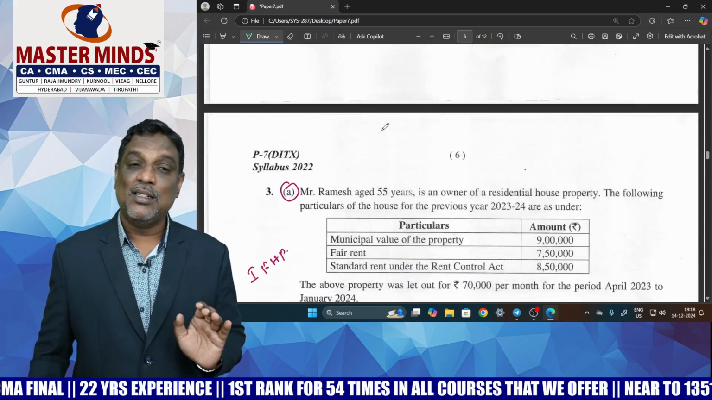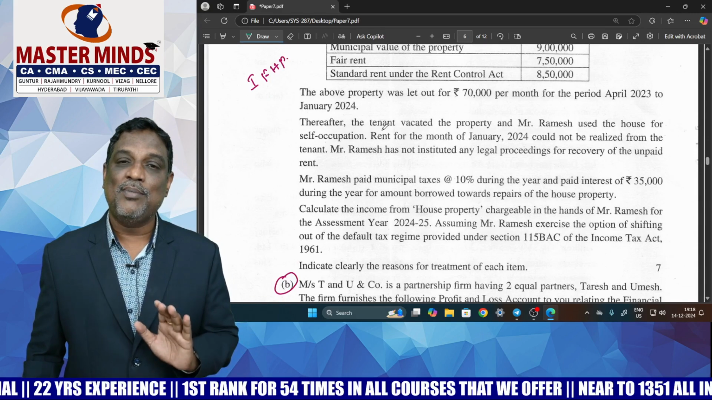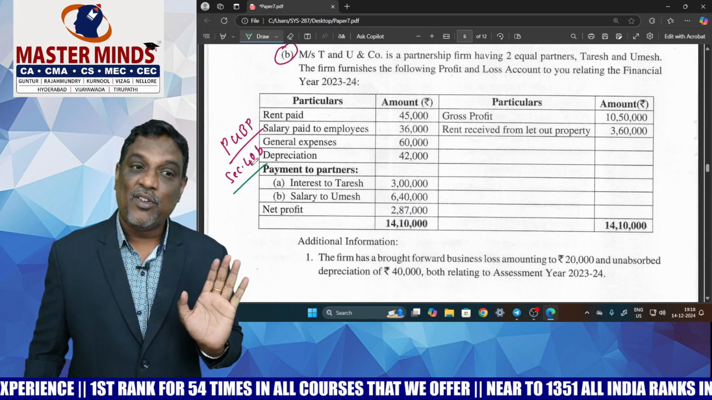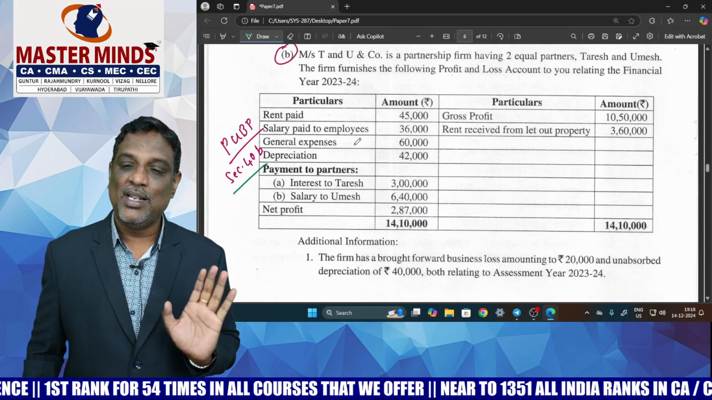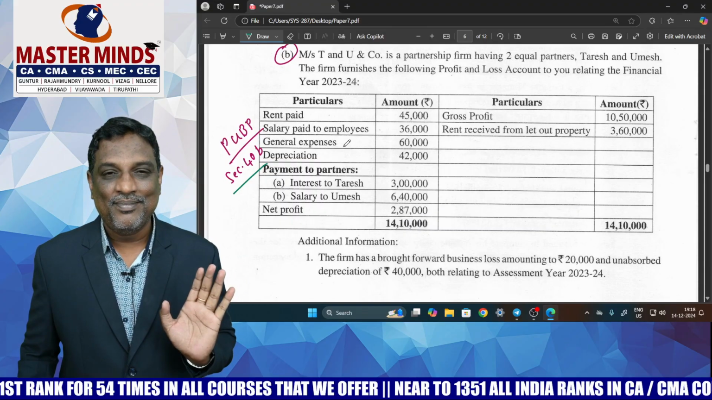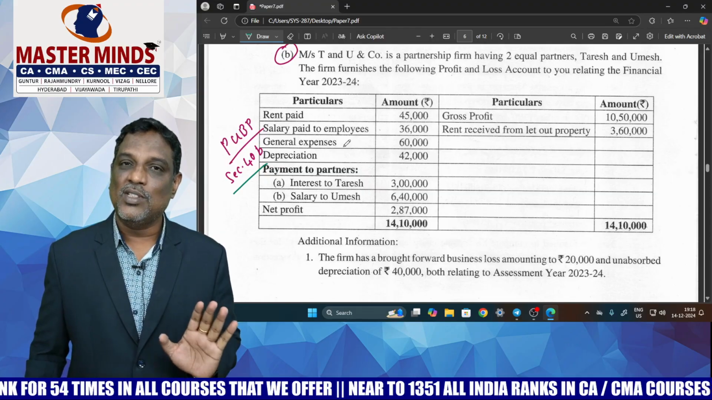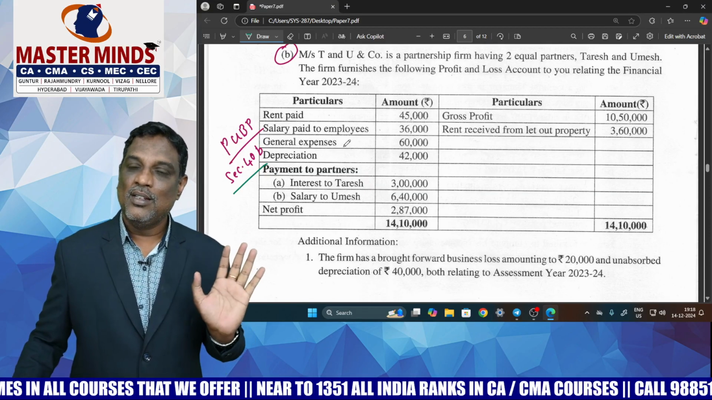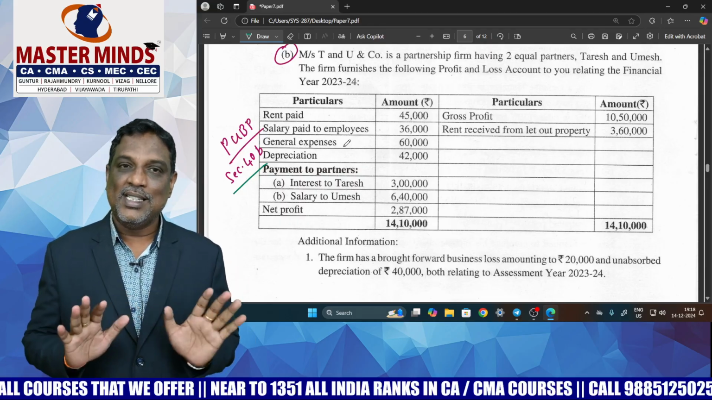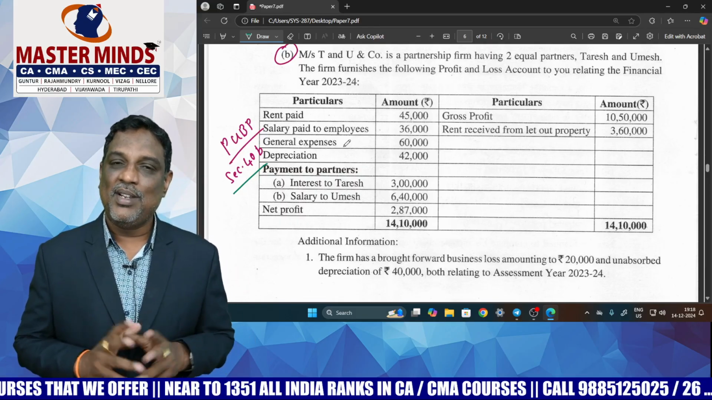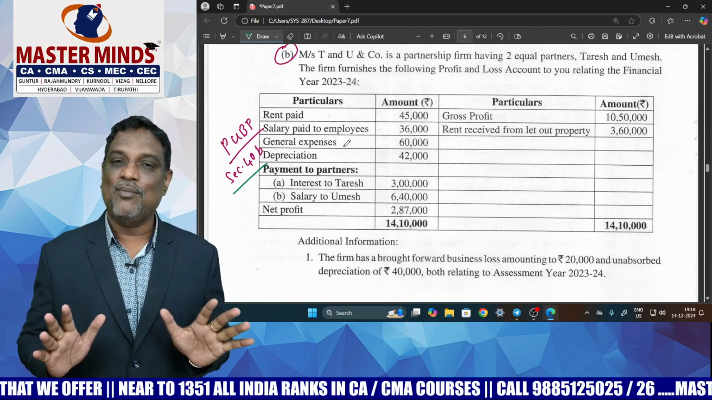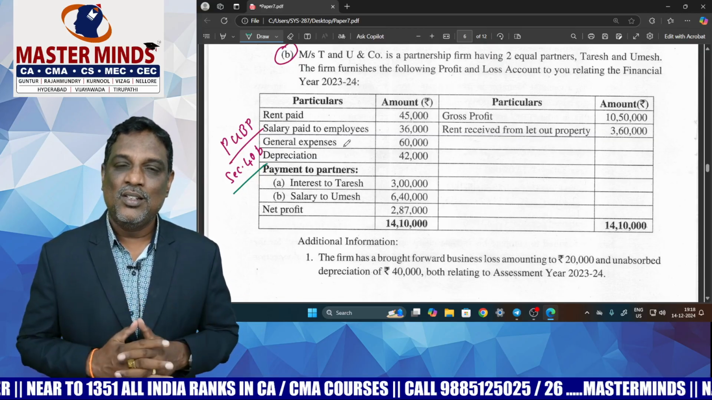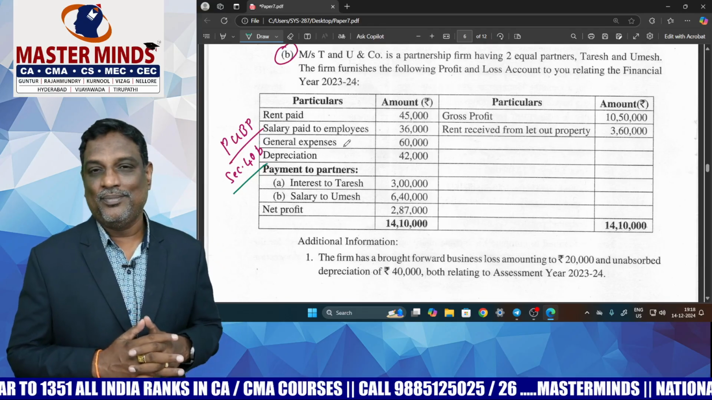Another question which some students may find difficult is from PGBP. It's a section 40B related question, assessment of partnership firms. Except these two questions, the rest of the paper is too easy. So my dear students, this is the analysis of today's income tax question paper. Hope you have understood. Thank you all.